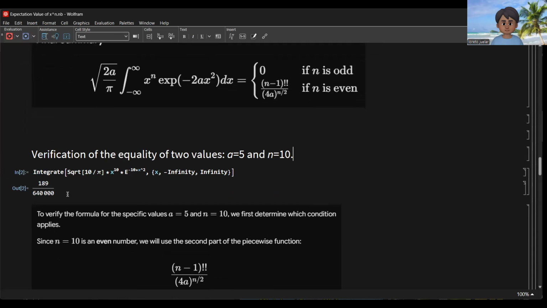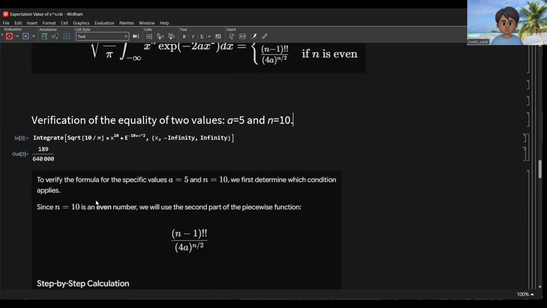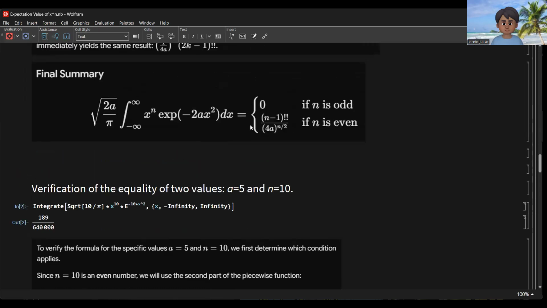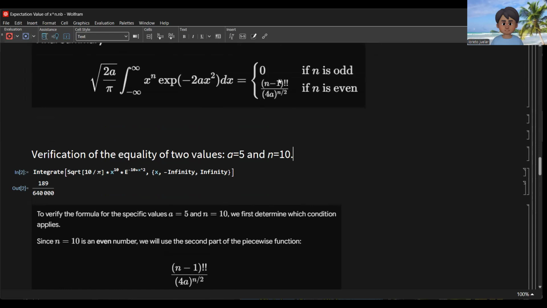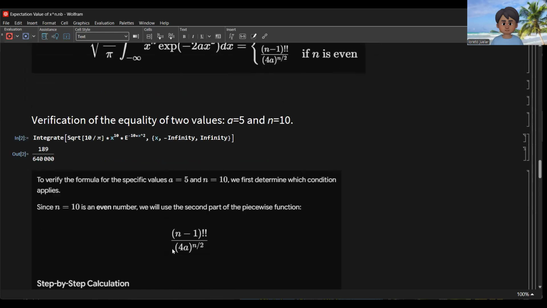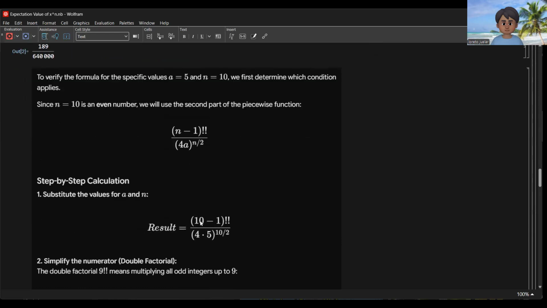So the final value of the integral here is 189 over 640,000. To verify the formula for the specific value a equal to 5 and n equal to 10, we first determine which condition applies. Since n equal to 10 is an even number, we use the second part of the piecewise function. Now for the right side, we verify with n equal to 10 and a equal to 5.